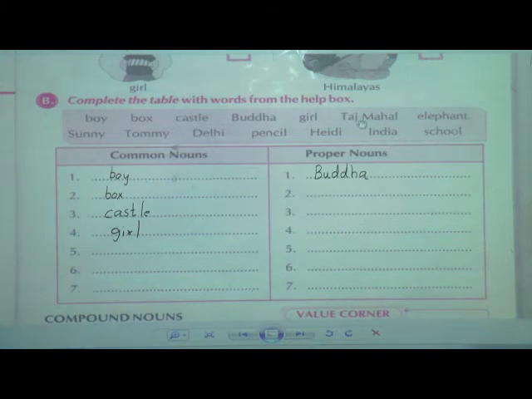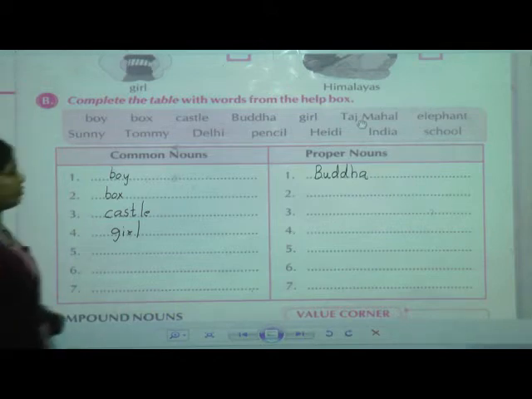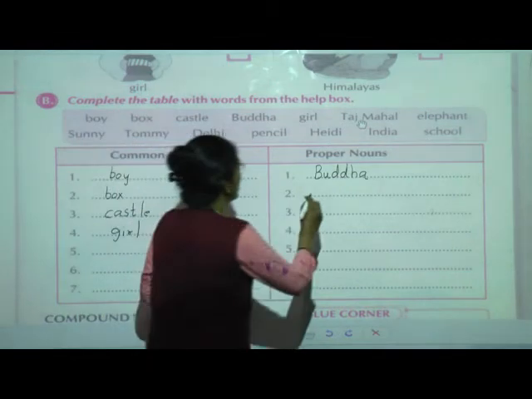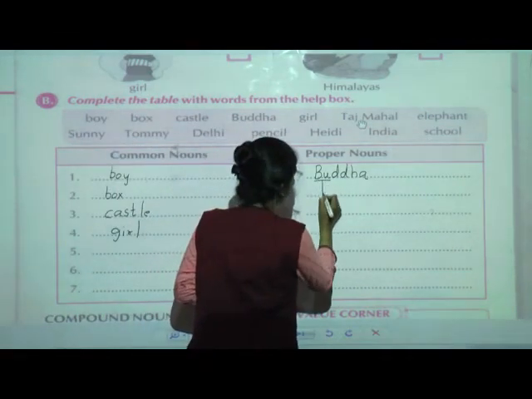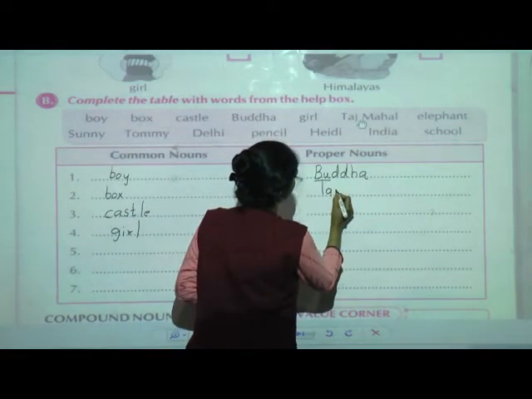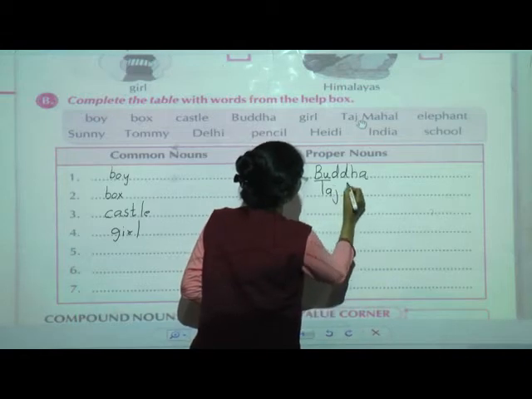Next, Taj Mahal. Taj Mahal is already the name of a particular place. So will Taj Mahal fall below common noun or proper noun? Below proper noun, because the name of the particular mahal or fort is given. So Taj Mahal comes below proper noun.